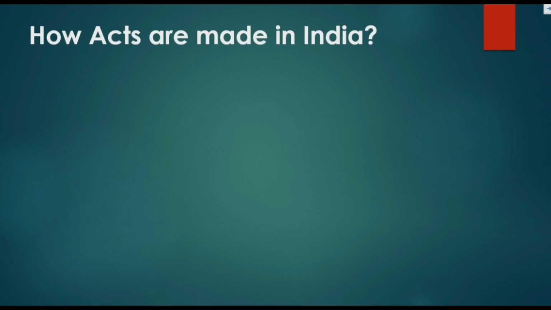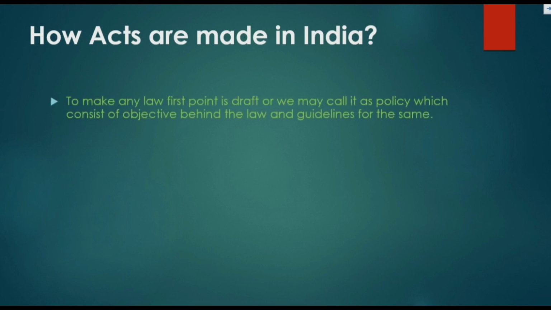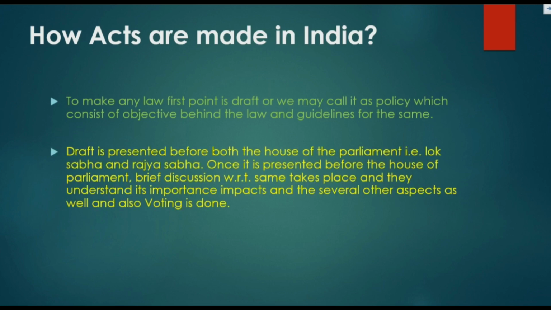How are acts made in India and what is the process? To make any law, the first point is a draft, or we may call it a policy, which consists of the objective behind the law and guidelines for the same. Draft is presented before both the Houses of the Parliament, that is Lok Sabha and Rajya Sabha. Once it is presented, brief discussion with respect to the same takes place and they understand its importance, impacts and several other aspects as well, and voting is done.